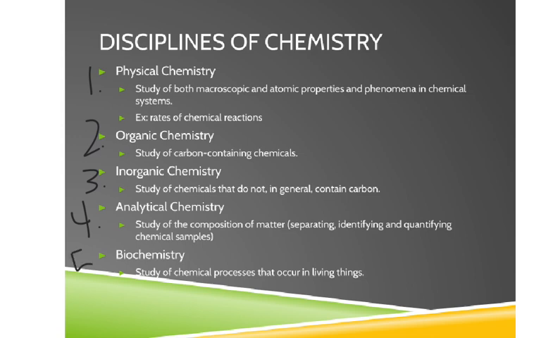And then finally, number 5, the 5th discipline is known as biochemistry. It's the study of chemical processes that occur in living things. And you're probably thinking, well, organic chemistry is the study of living things. So these two, organic chemistry and biochemistry, are a lot of times closely interrelated. In college, if you are a biology major, you are required to take biochem and organic chemistry. I guess it's not always required, but if you want to go into med school or anything like that, you do have to take those classes.